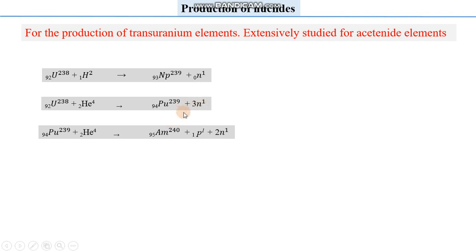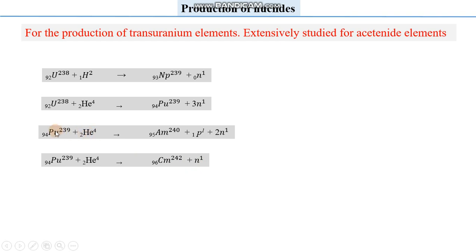Plutonium, when bombarded with helium, produces americium along with a proton and two neutrons. Then plutonium, again bombarded by helium, can also give curium when there is no proton produced in the process.